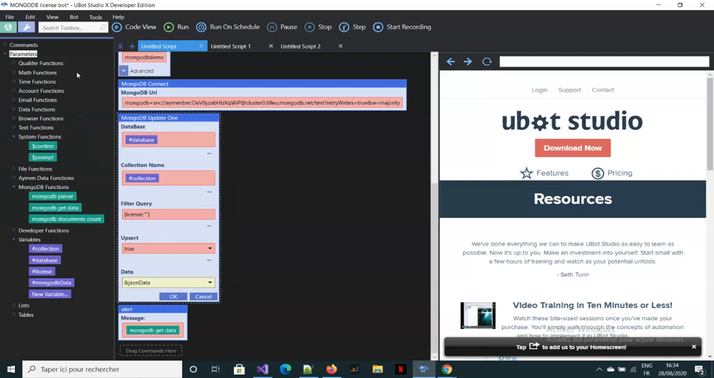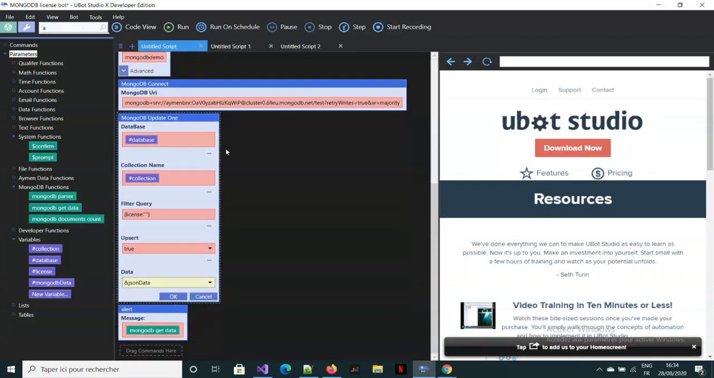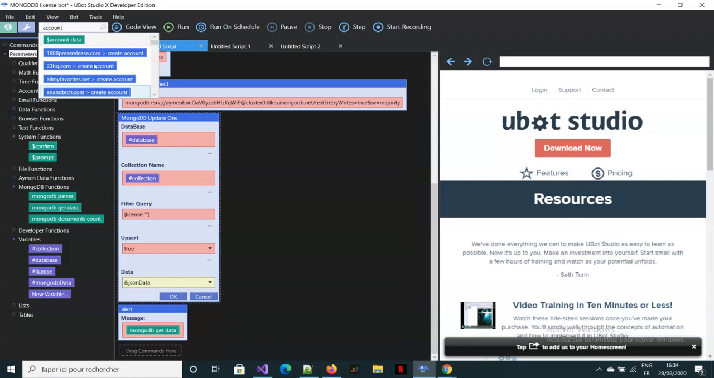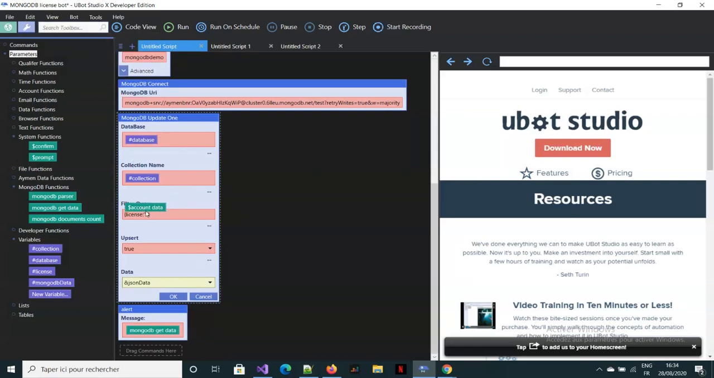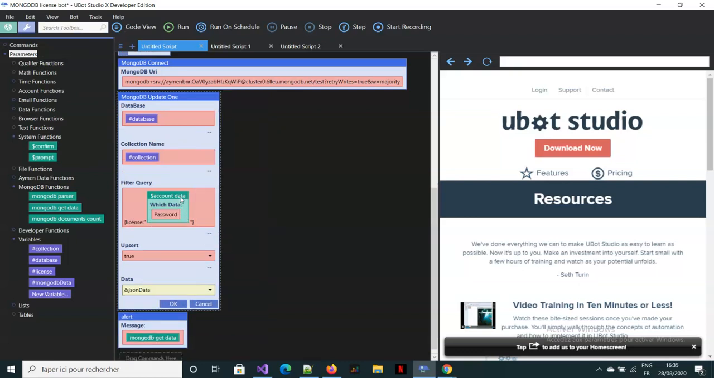So we do get data. It's actually account data. Do account data here. We drag it to license and we specify that we need the password. And we do this. Okay.